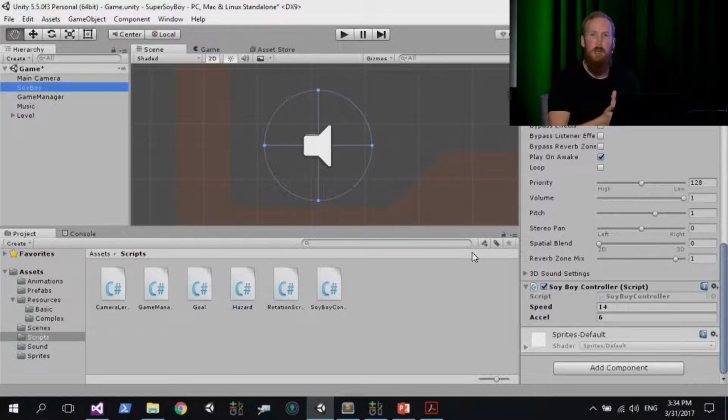Just quickly, while we've got a moment, I'm going to show you guys something interesting. Remember, we added those public and private fields to our class. Now, if you make a field variable public, you'll notice that in the script, in the editor, it's actually surfaced these speed and acceleration values. So you can actually change them in the editor if that field is public. If it's private, they don't show up in the editor. So it's just a nice way of controlling your values in the editor. That's the difference between public and private with Unity.